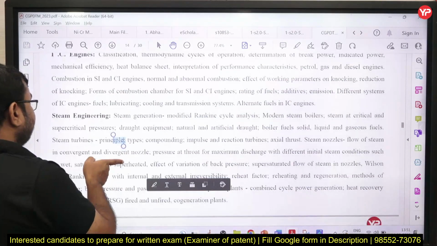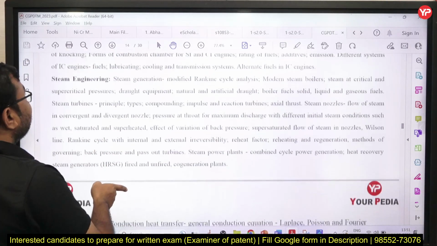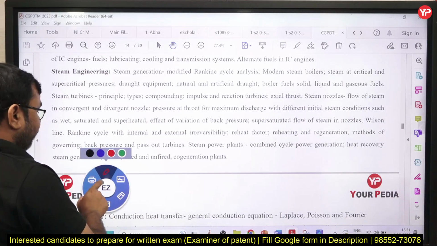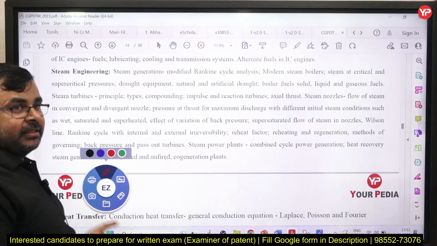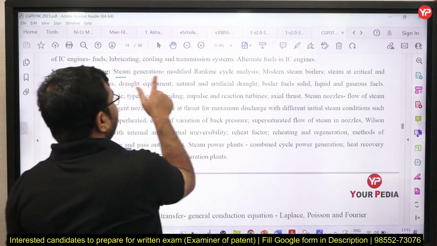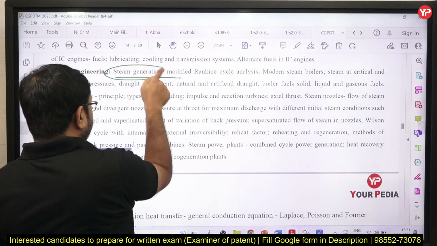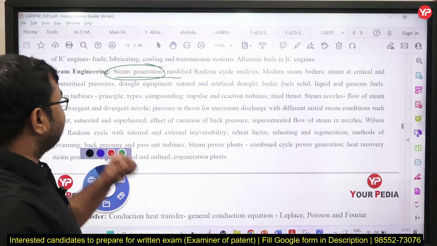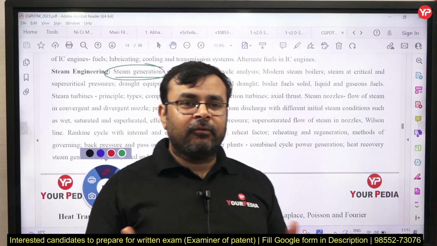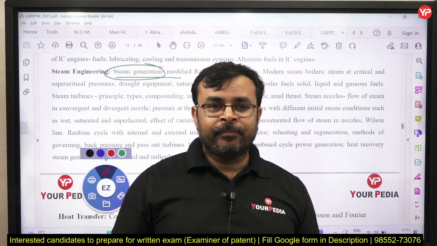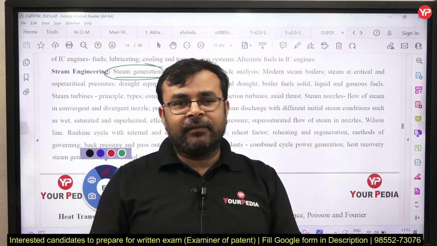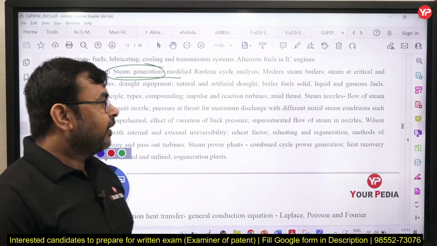Okay, so let us see another part, that is steam engineering. Generally we exclude this topic for the GATE exam, yes or no, and it is included in this. Yes, steam generation. In steam generation we study what a boiler is, how it works, what the types of boilers are, correct, and what the mountings are, what the accessories are, and what the functions of these mountings and accessories are, correct.